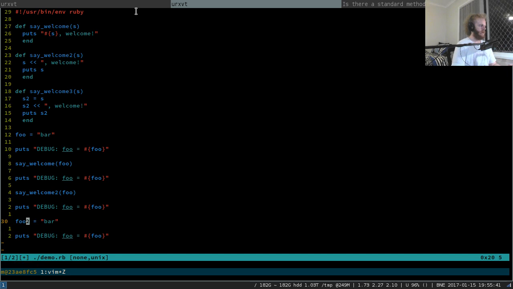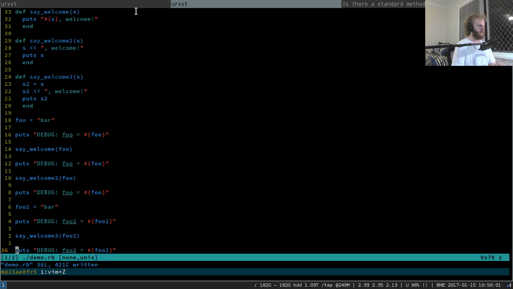Actually, let's make it now foo2. We'll start with a totally fresh variable. foo2 equals bar, and then we'll put foo2 equals foo2. And then we'll say welcome 3 on the foo2 string. And then we'll do this debug again, right?